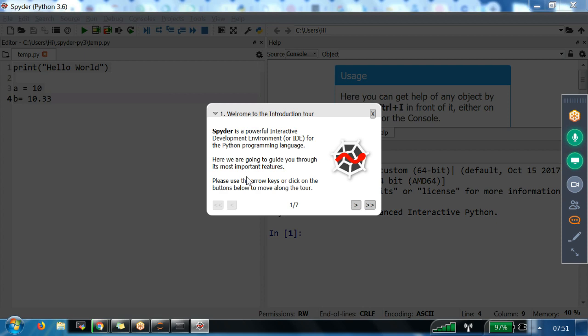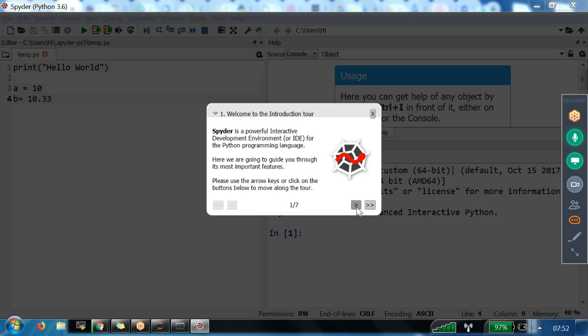What is Spyder? It says Spyder is a powerful interactive development environment for the Python programming language. Here we are going to guide you through its most important features. Please use the arrow keys available here. There are 7 guidelines in total. At the end of the 7 guidelines, we know the different windows available in Spyder.